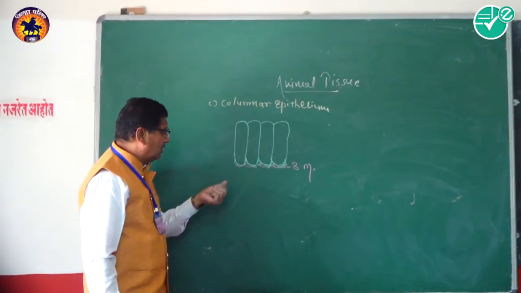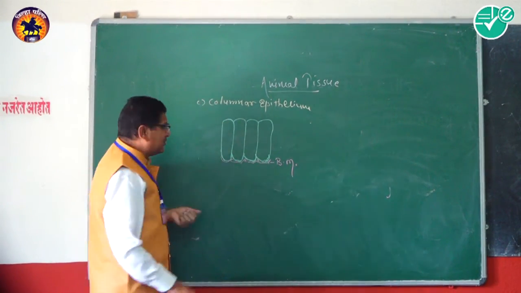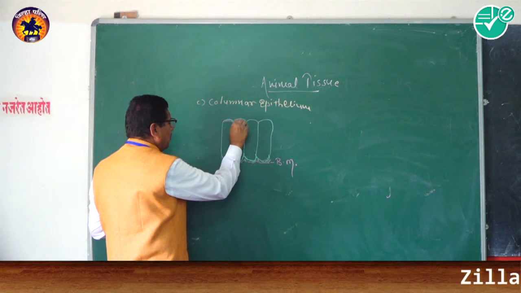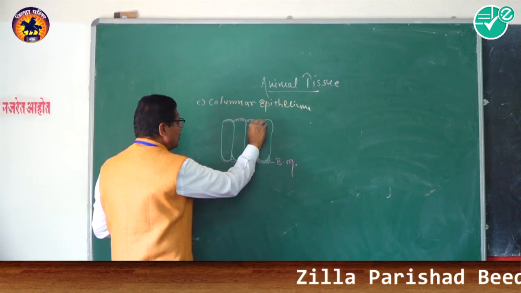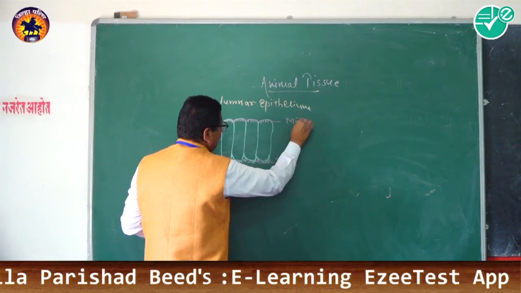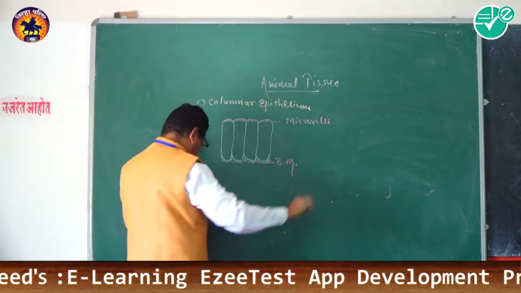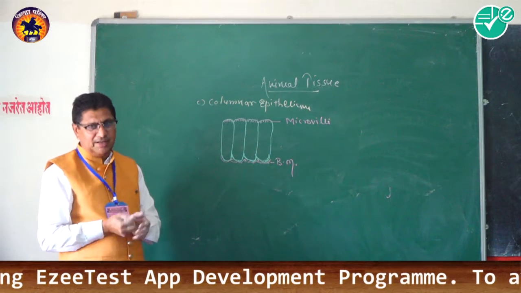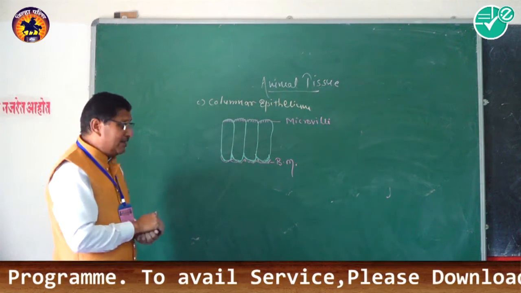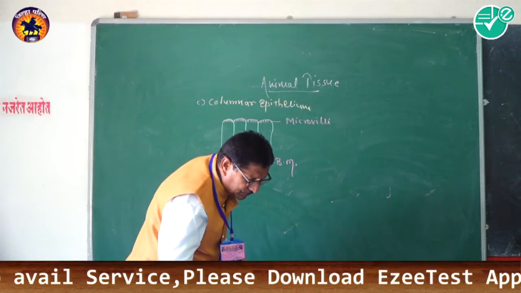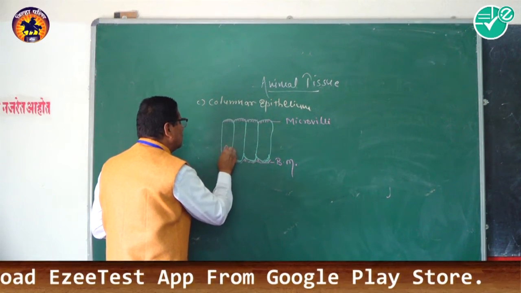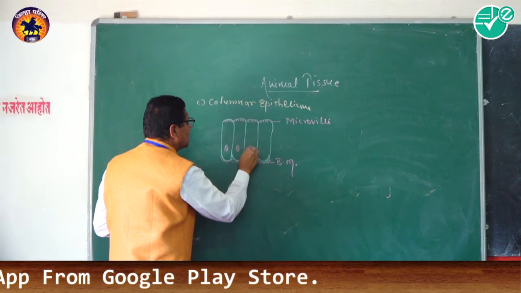When we consider the free end, they show finger-like, very small microscopic structures, and these microscopic structures are known as the microvilli. The microvilli are the finger-like structures. And in case of the columnar epithelium, the oval nucleus is present towards the lower end, or towards the lower half of the cell.